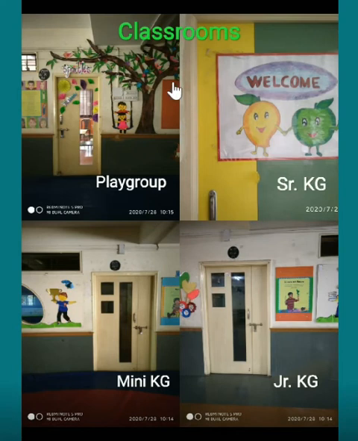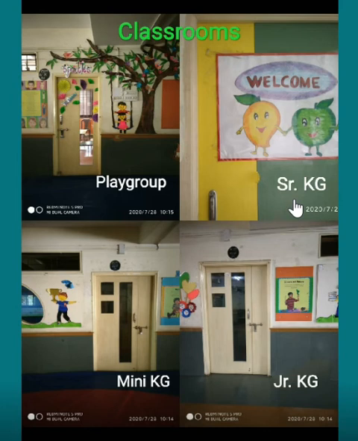Children, now as you can see in this picture, we have different classrooms of the pre-primary section. First I will show you the playgroup room. See, this is the playgroup classroom. Then come down, look at this. This is the mini KG classroom. Then next, junior KG classroom. Then senior KG classroom. Now, when you come to school, you all will come to the senior KG classroom.